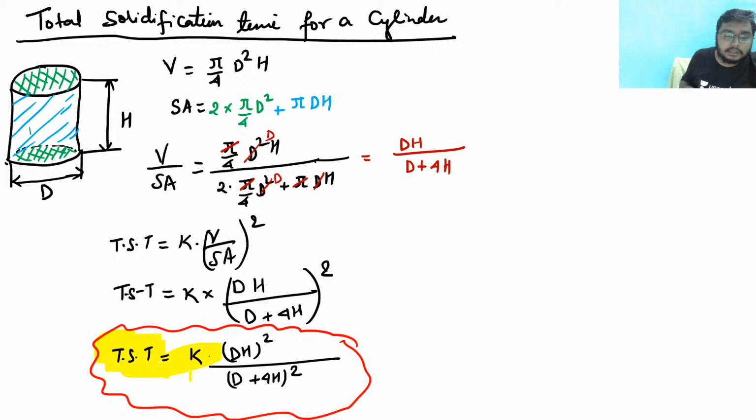This is the formula for total solidification time for a cylinder, and this is my V by SA.